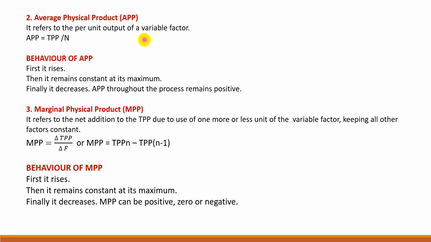That means APP is equal to TPP by N, where N is the number of units of a variable factor. What is the behavior of APP? APP first rises, then it remains constant at its maximum and finally decreases. One of the important features of APP is that throughout the process APP remains positive, means APP is greater than 0.